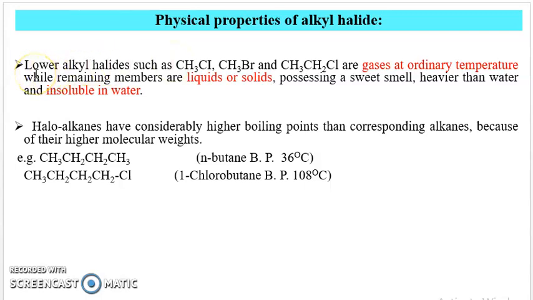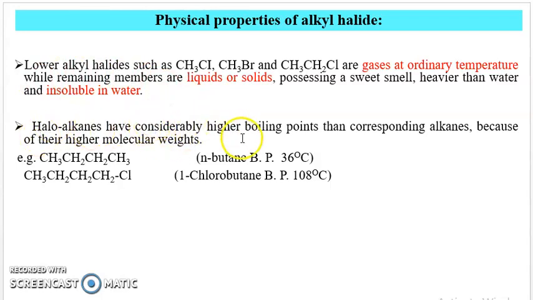The first property is that lower alkyl halides such as methyl chloride, methyl bromide, and ethyl chloride are gases at ordinary temperature, and the remaining members are liquids or solids, possessing a sweet smell, heavier than water and insoluble in water. Lower members of alkyl halides are gases at ordinary temperature and other members are liquids or solids, and they possess a sweet smell, are heavier than water, and are insoluble in water.